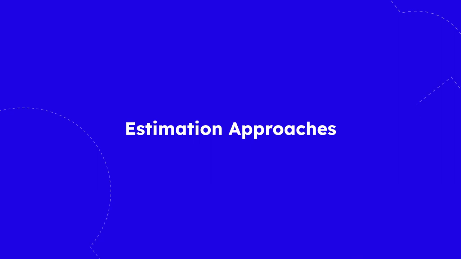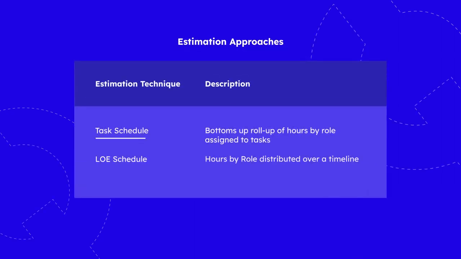Next, let's take a look at the other 2 ways to quote services. We can consider these next 2 approaches as bottom-up estimating. Bottom-up estimating uses phases and tasks and a level of effort schedule based on a weekly schedule by role. Using bottom-up estimating, you can build up your estimate in the same way you build your projects, thinking in terms of phases and tasks or work breakdown structure, WBS.